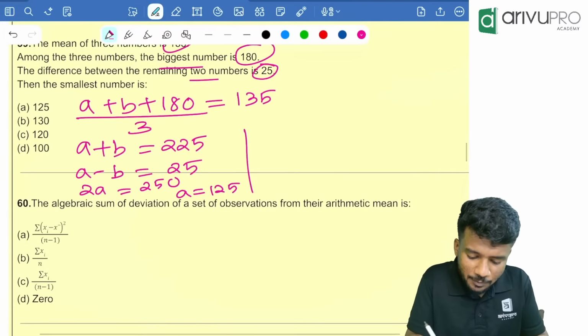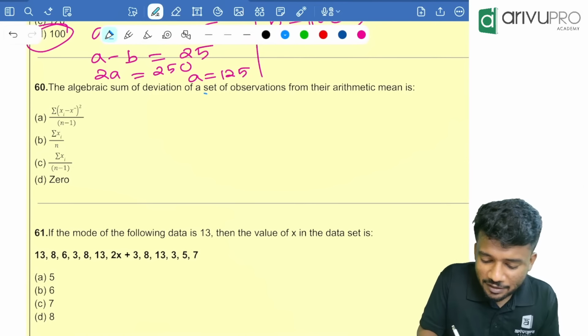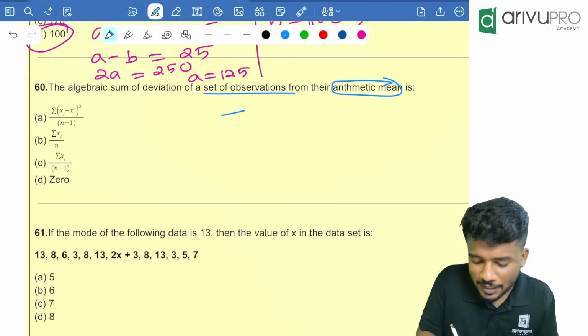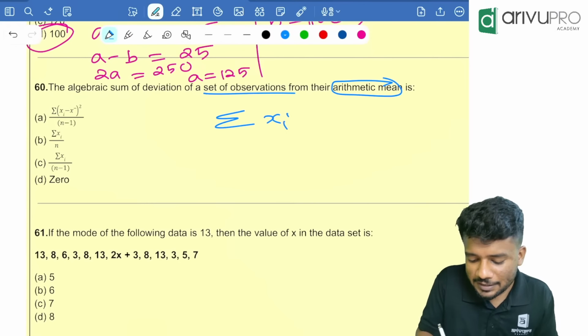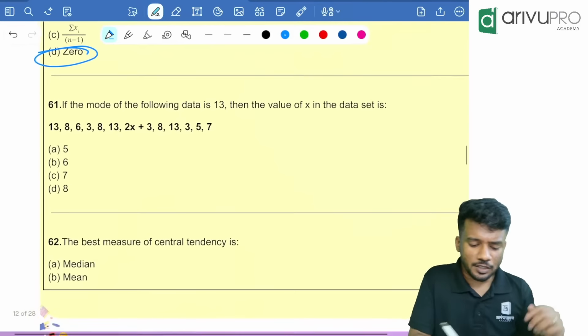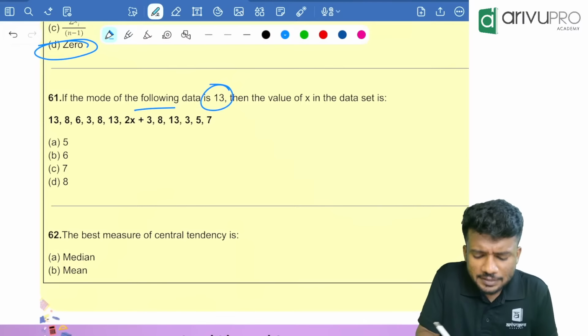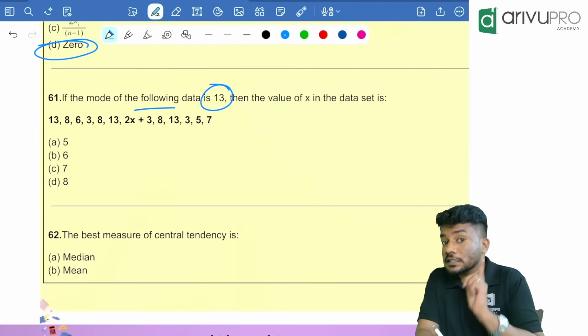Next question, the algebraic sum of deviations of a set of observations from their arithmetic mean, sigma xi minus x bar, is how much? 0. Yes, option D is your answer. Next question, if the mode of the following data set is 13, remember, then the value of x in the data set is how much is the question. People, 13 is repeated how many times? 3 times it is repeated. Then what else is repeated? 8 is also repeated 3 times.